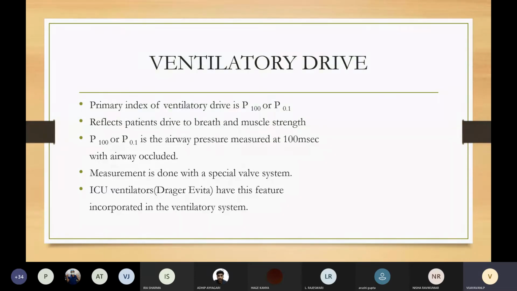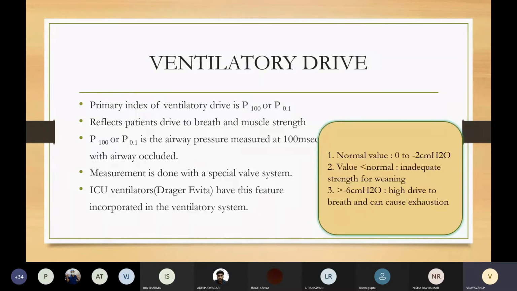Now P100 or P0.1 is the airway pressure that is measured at 100 milliseconds after the start of inspiration when the airway is occluded. The normal value is 0 to -2 centimeters water. A value less than normal indicates inadequate strength for weaning, and if it is more than -6 centimeters water, there is high drive in the patient and it can cause exhaustion.